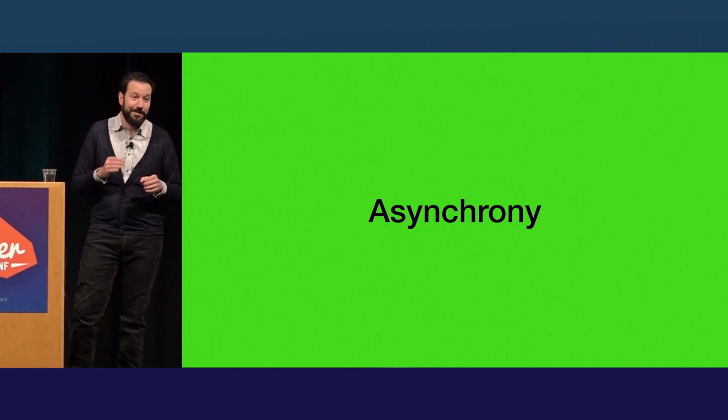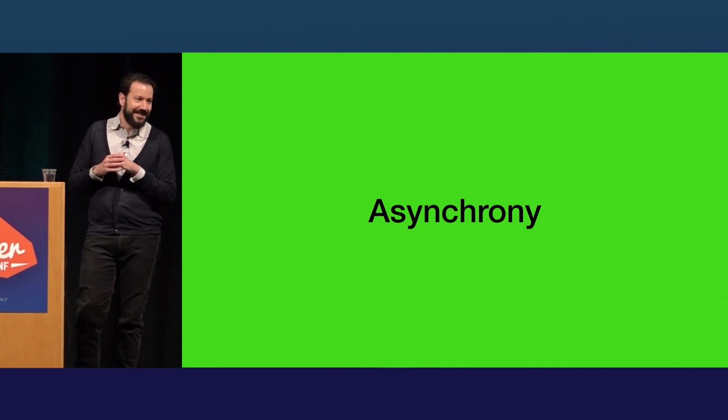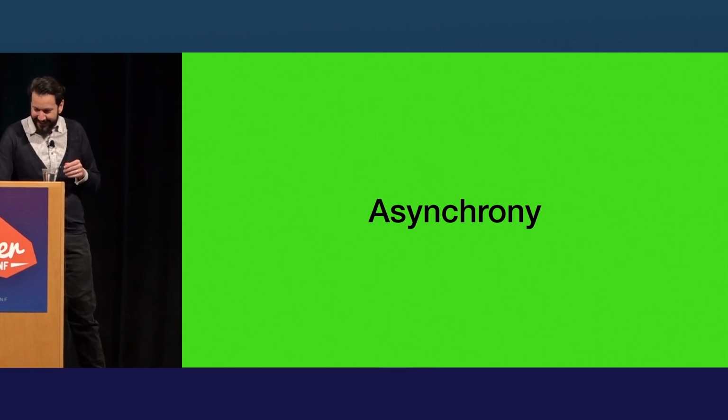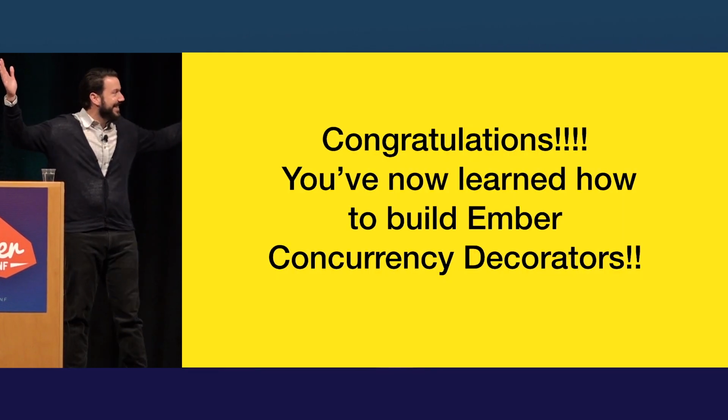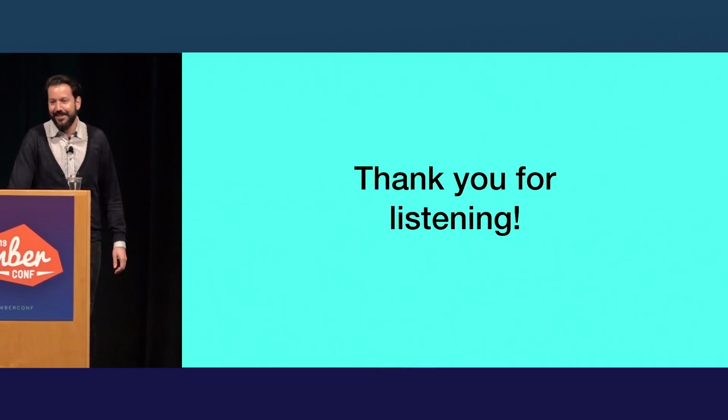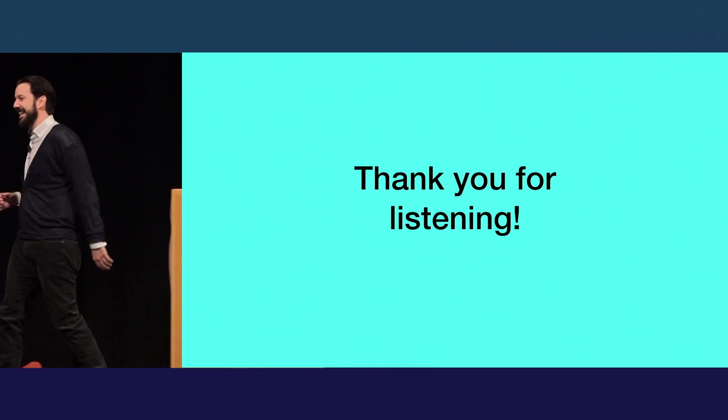So in honor of asynchrony, I'm using an interesting feature of Keynote that you might not be aware of. It's called Pulp Fiction mode. Basically, my slides are configured to come up in random orders. So let's see what happens. What are we going to get next? Congratulations, you've now learned how to build Ember Concurrency decorators. And what do we have next? Thank you for listening. That's it for today. Thank you.